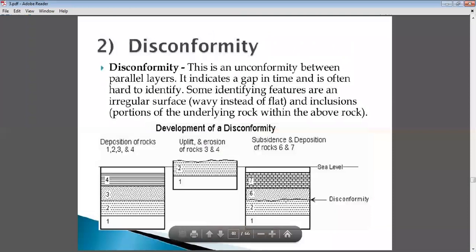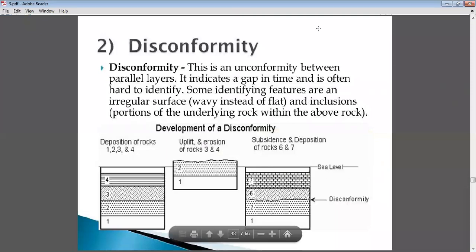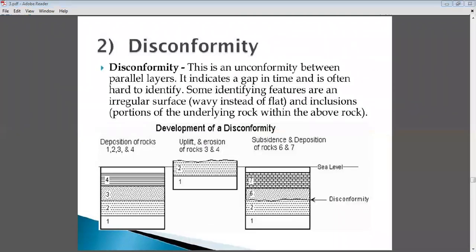Okay, so here this is another sketch of the disconformity, where you can clearly recognize the unconformity. I will show you here. So here this is the line of disconformity. This is the first layer, this is the second layer. These are the older series rocks because they are present below the unconformity, and these are the 6 and 7 number layers which are present above the unconformity.